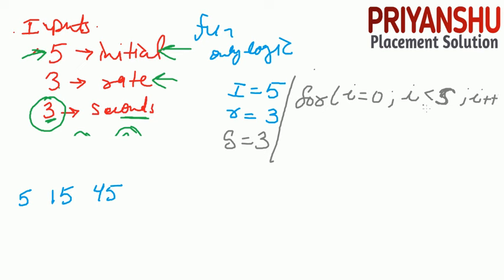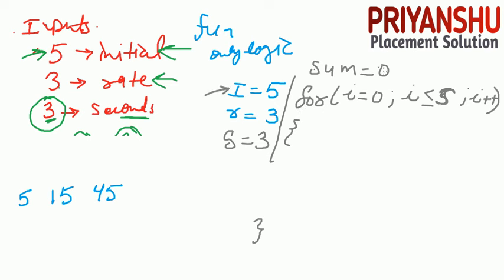So this is the for loop. In the for loop, friends, I take one variable, that is sum equal to 0.